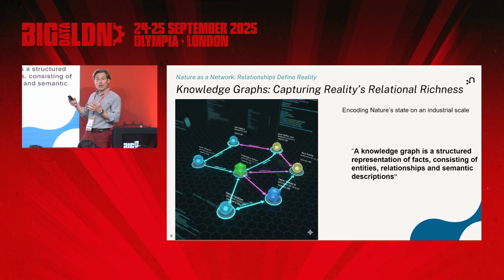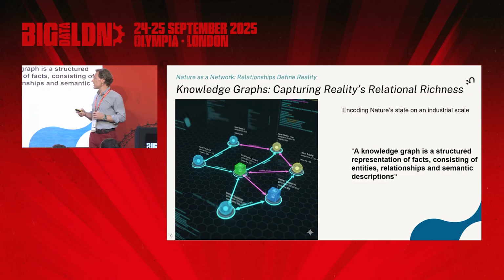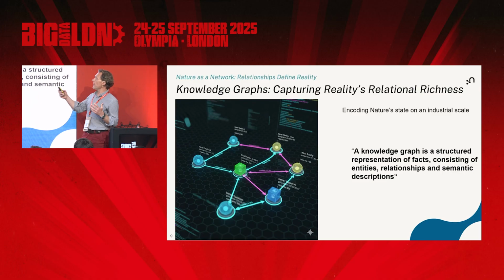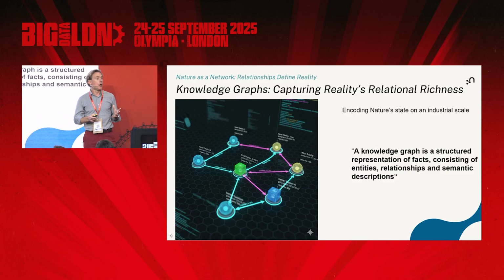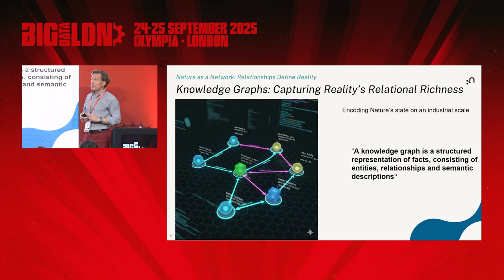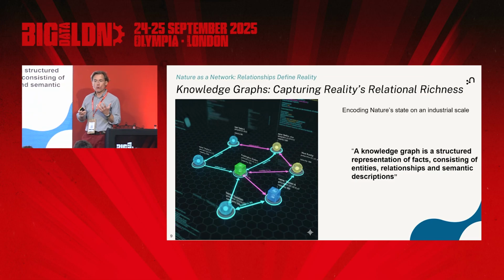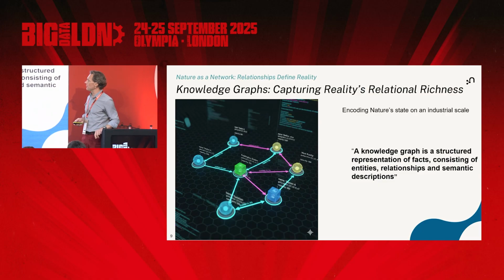In this case, and we'll see this in a demo later on, those are, for instance, the tube network, the metro station or the tube station, London Underground. So we have Paddington Station that's connected to another station. Those are the entities. We have the Central line or whatever line in between those entities, but that can be anything, right? So already you can perhaps think about how that can be applied to your own data, because most data is, of course, connected. That's what we just saw in nature.